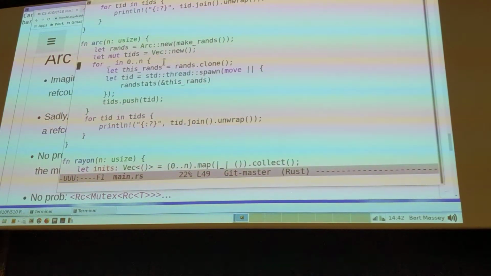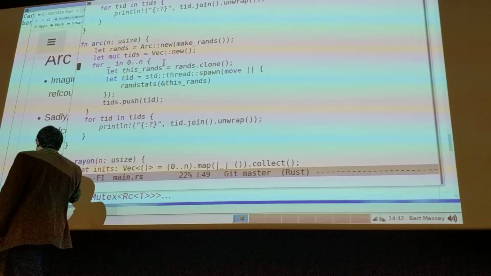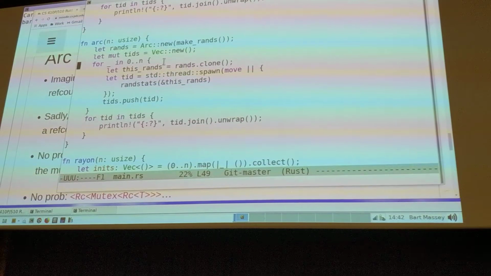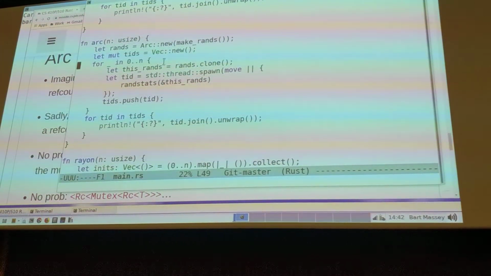I'm going to wrap my random numbers that I generate in an atomic reference counter. And then for each thread that I spawn, I'm going to clone that counter. Remember, cloning here doesn't make a copy of the data. It just increments the reference count to say there's another copy of the data now. I now just get a copy of the ARC data, and the data pointer is the same in all of them.